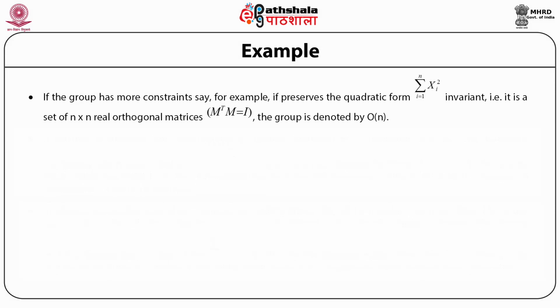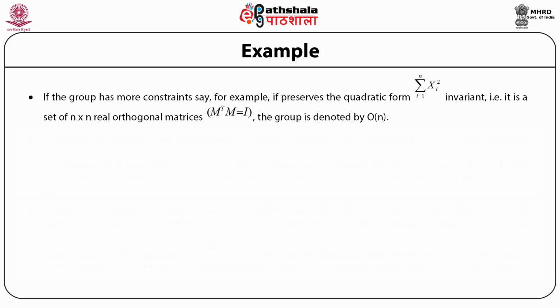In the earlier example there is one constraint, that the determinant is 1. But if the group happens to have more constraints, for example, if it preserves the quadratic form, that is, the sum of the squares of the components of the vector x is invariant, that is, this transformation leaves the magnitude or the square of the vector unchanged, then it is a set of n cross n real orthogonal matrices.